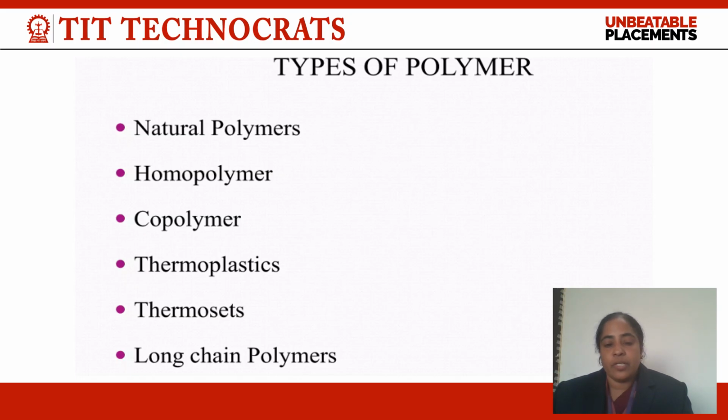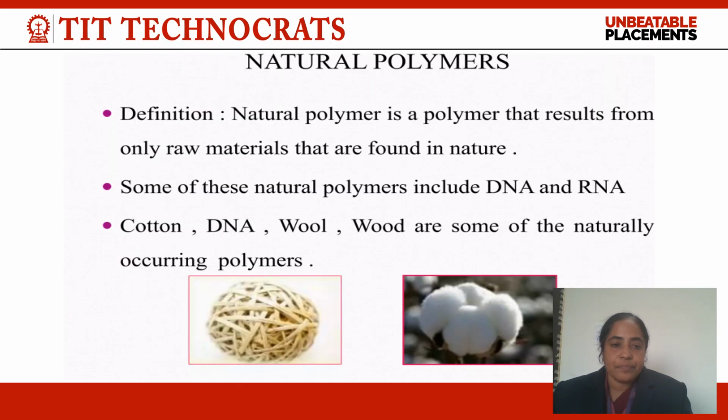So thermosets are highly rigid, highly stable polymers. Bakelite and urea formaldehyde resins are examples of thermosets, and all the commercially available products like plastics, polythenes, PVC, PAN, polyesters, and nylon 6,6 are characterized as thermoplastic polymers.